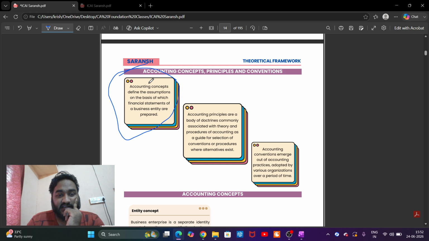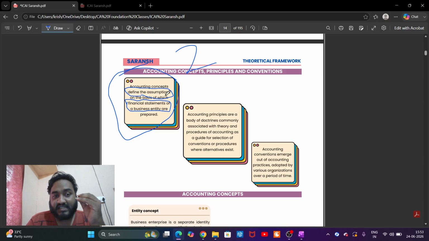Accounting concepts. This is basically chapter 2: Accounting concepts, principles, and conventions. Accounting concepts define the assumptions on the basis of which financial statements of a business entity are prepared. What is the accounting concept? It defines the assumptions. Why do you assume?